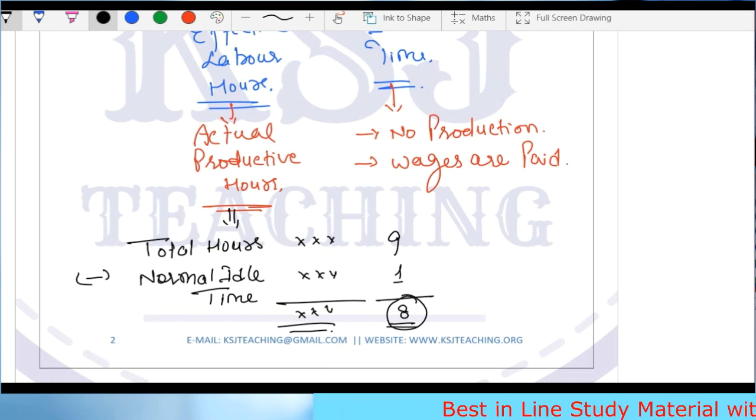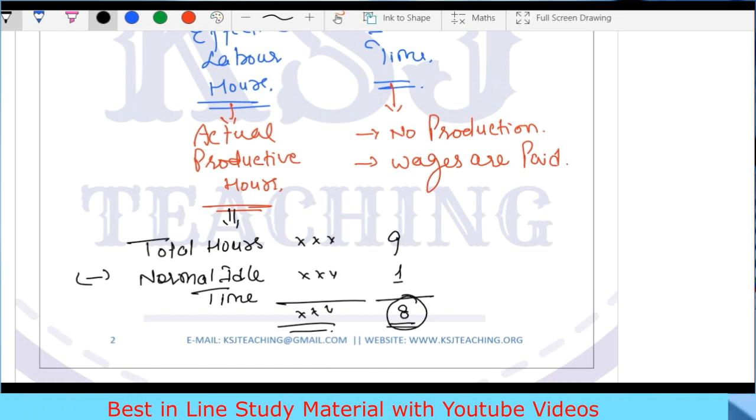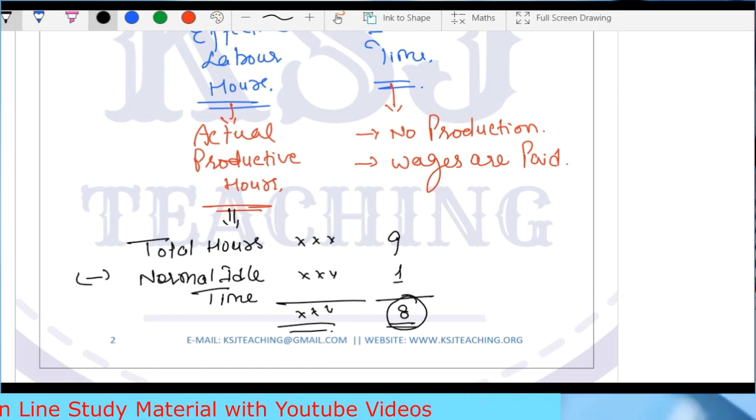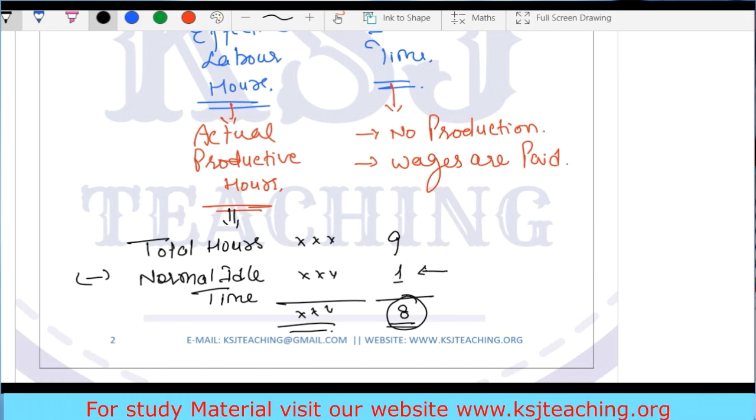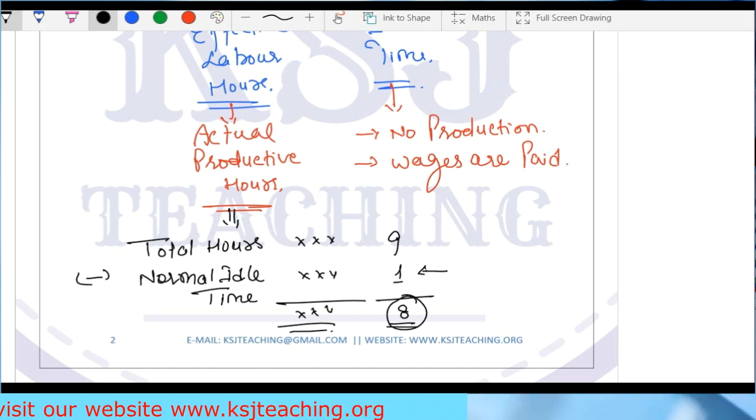We are paying him in return for the production that he is providing. Now during this 1 hour, we are paying him, but he is not providing any production. So effectively we are paying him for 8 hours of production.